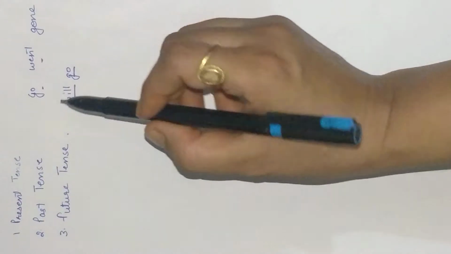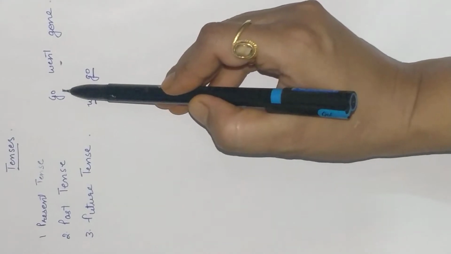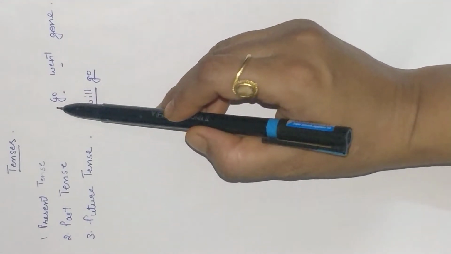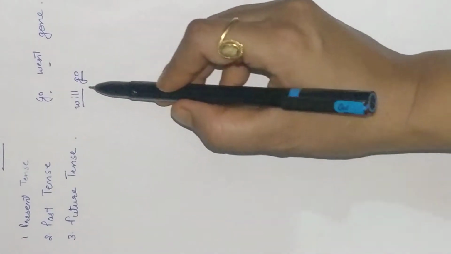I have just told you with three forms of verb example that first form of verb will go in present, second form will go in past, and will go when we are talking about future, it will tell about your future tense. Every tense, whether it is present, past or future, is further divided into four parts.